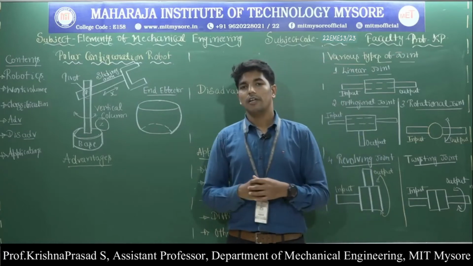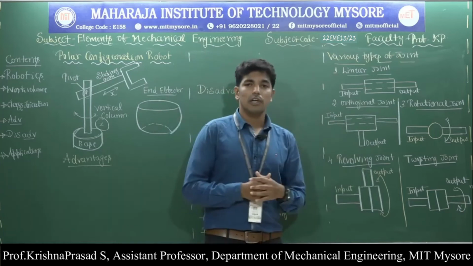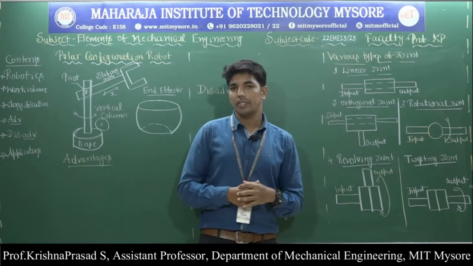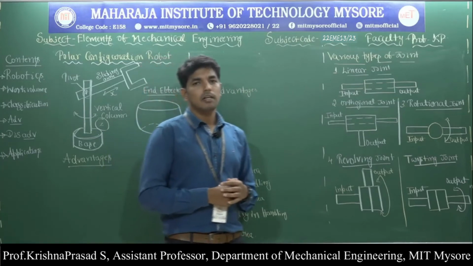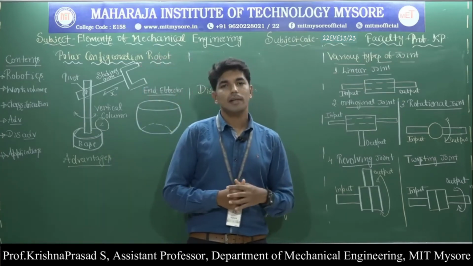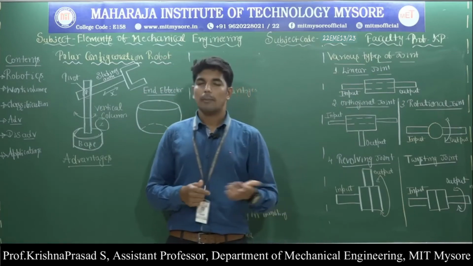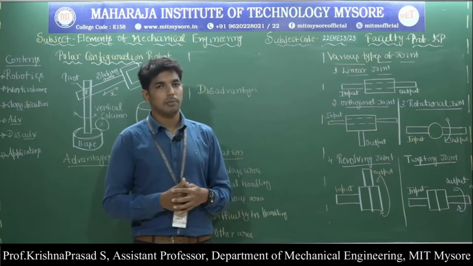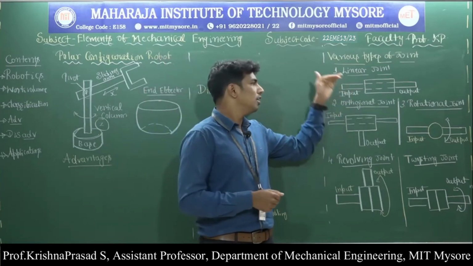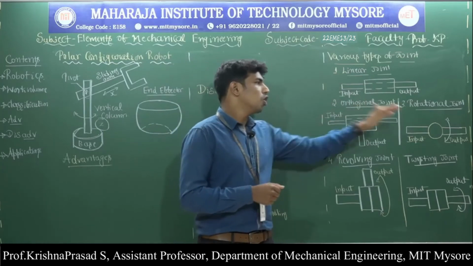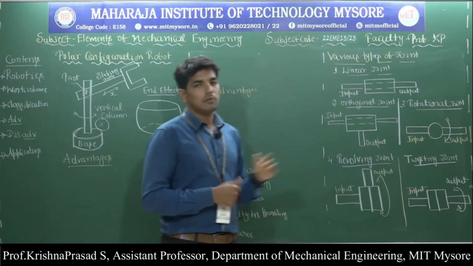Okay, then a very important thing: the various types of joints we are going to use in the robotic arm. We all know that the robotic arm is an industrial robot. It performs human-like characteristics, that means it has the capability to respond to sensory input, communication, interaction and decision making. For that we need to classify joints into 5 types: linear joint, orthogonal joint, rotational joint, revolving joint and twisting joint. That is very much important.